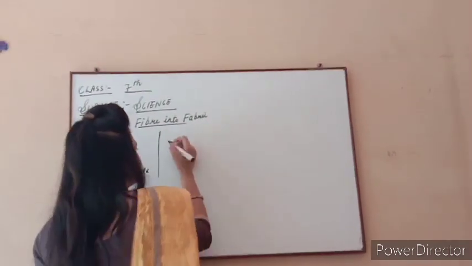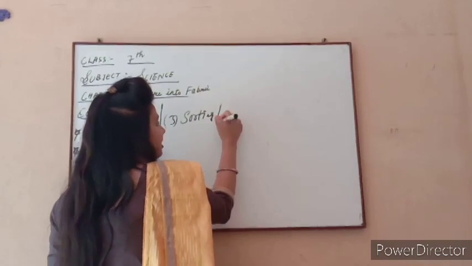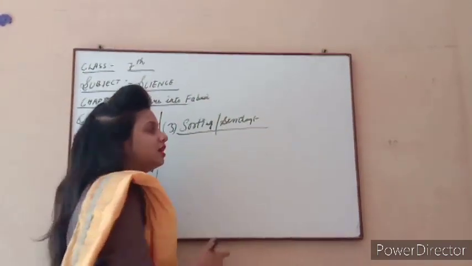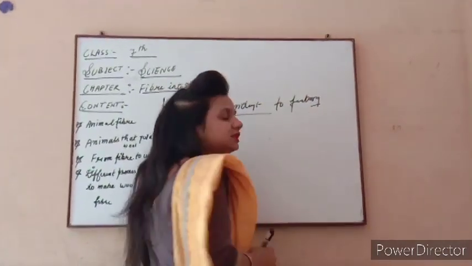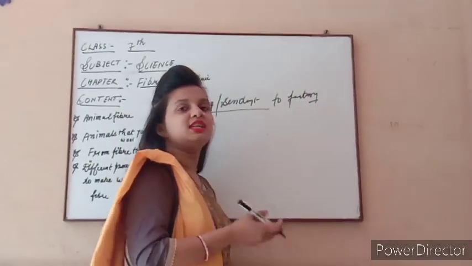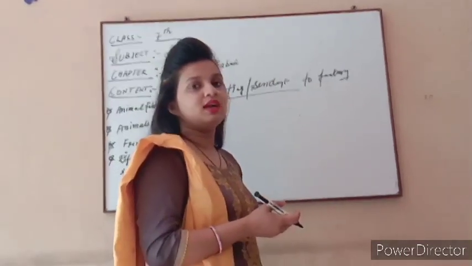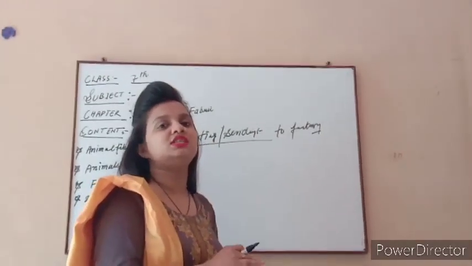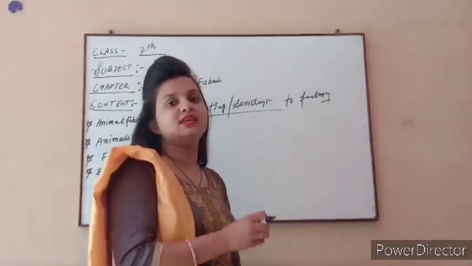And the third process is sorting. Sorting means sending. Where is it sending? It is sending to the factory. When the sheep wool is sent, the transportation goes from the farm to a factory, because there it is given a different color. So the sending of the wool into a factory for giving different textures and colors, that process is known as sorting.